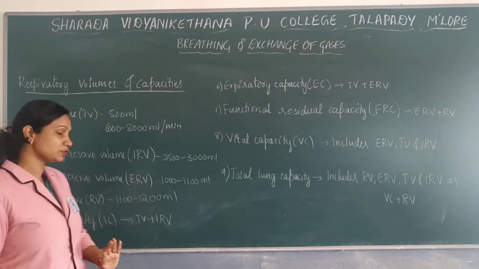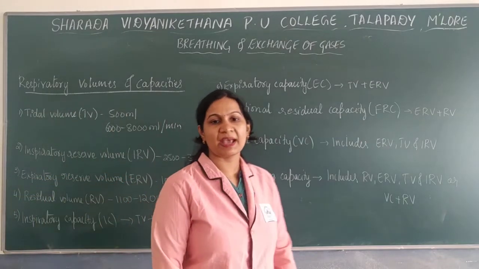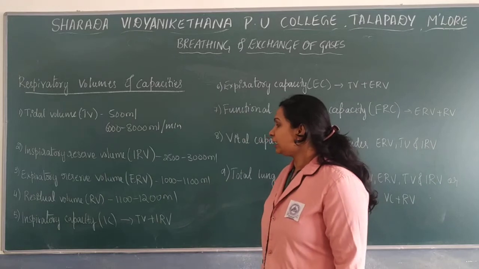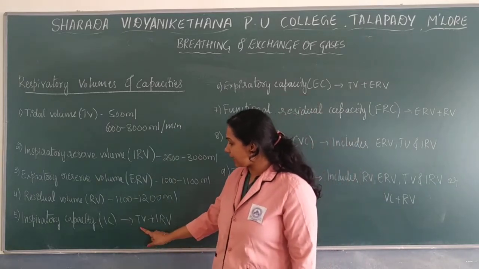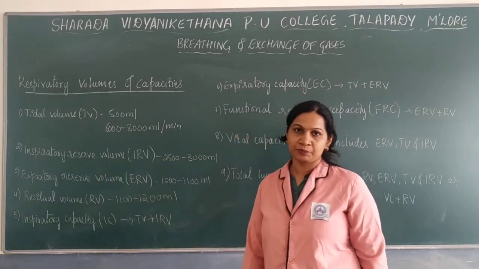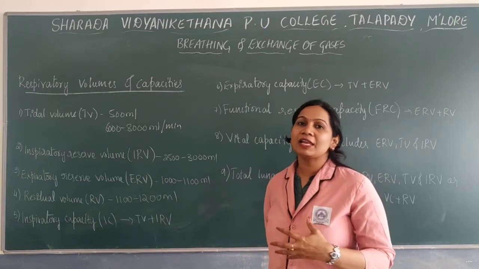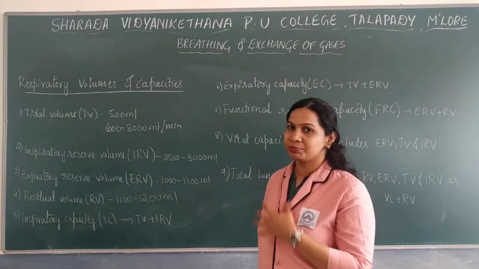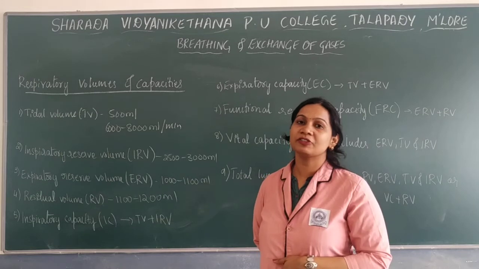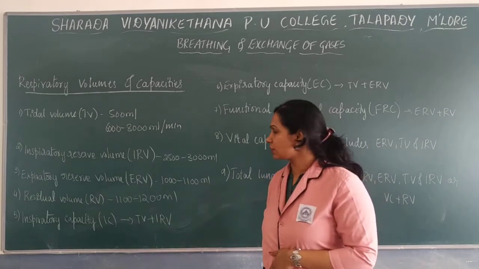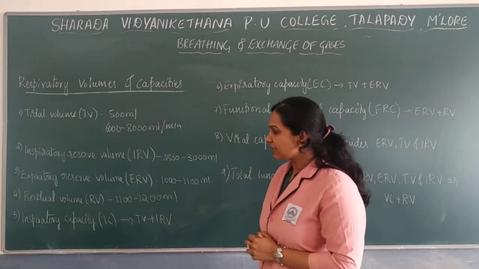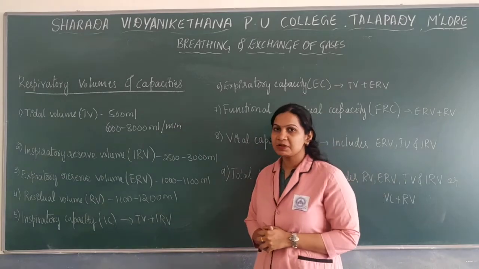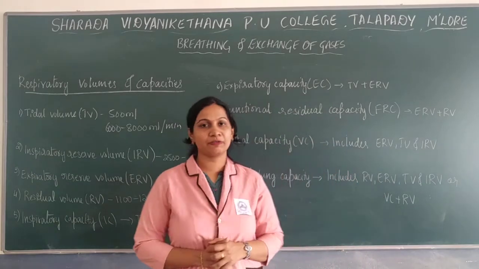It is also tidal volume plus IRV. We can also get these values by combining some of the respiratory volumes. Here, inspiratory capacity is nothing but TV plus IRV.